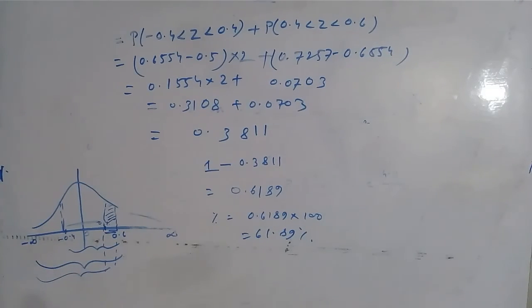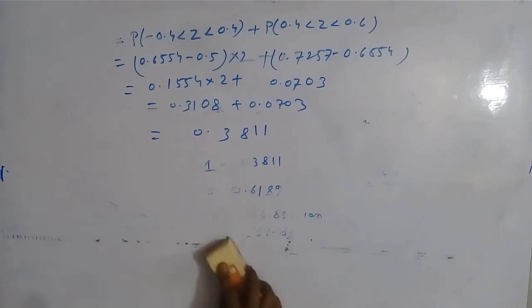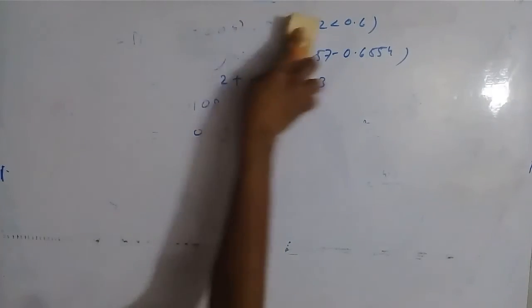So in this way you have to solve the problems of normal distribution. First you have to convert the normal variate to standard normal variate, and with the help of the given areas you can find out the required area or probability. Okay, so I am giving you a problem to solve yourself.